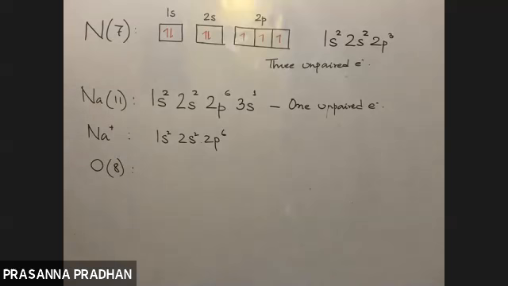What will be the electronic configuration? 1s2, 2s2, 2p4.